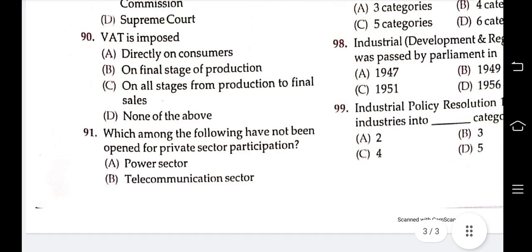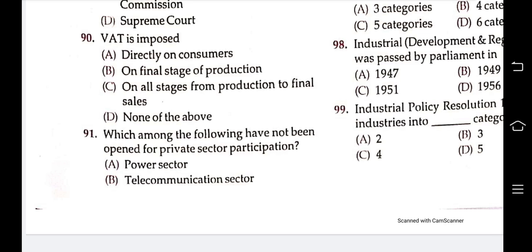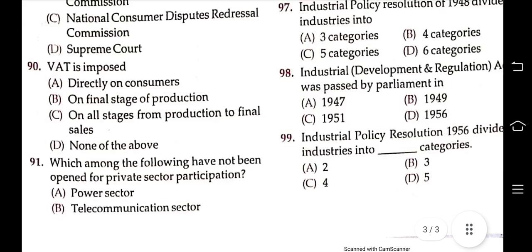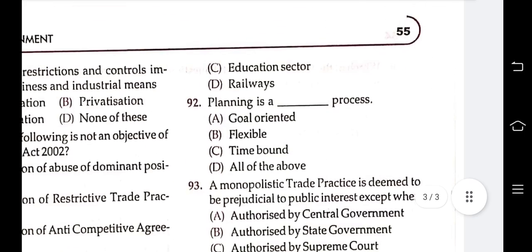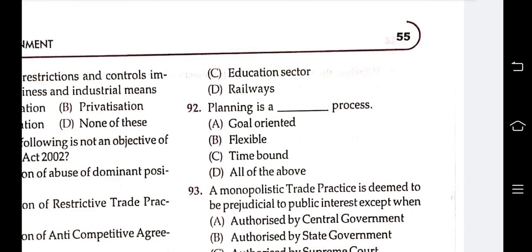Railway among the following has not been opened for private sector participation. Okay. Next question is, planning is a dash process: goal oriented, flexible, time bounded, all of these. Planning is all of these: goal oriented, flexible, and time bounded.